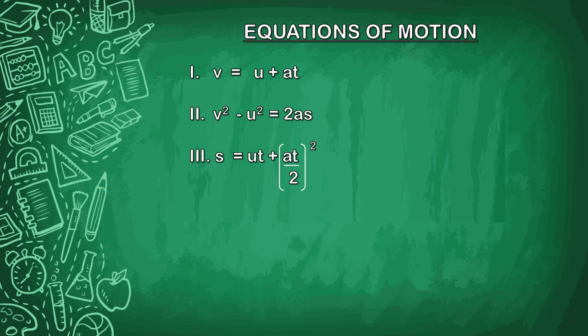Equations of motion. The motion of an object moving at uniform acceleration can be described with the help of three equations. Namely, the first one, v equals u plus at. Second, v squared minus u squared equals 2as. Third, s equals ut plus 1 by 2 at squared.